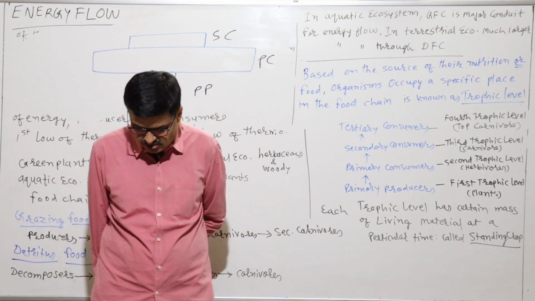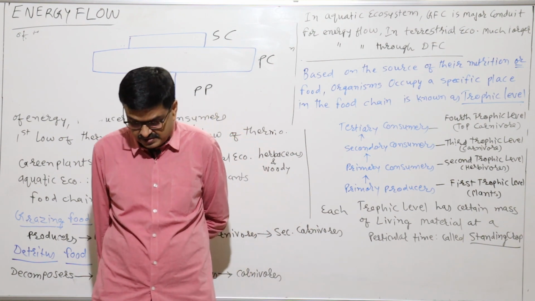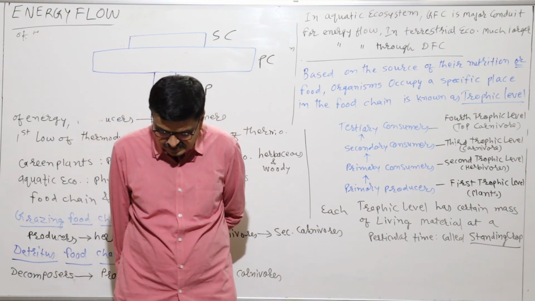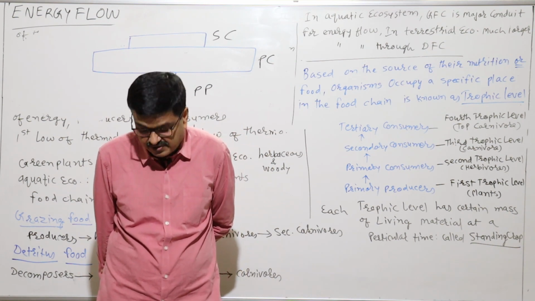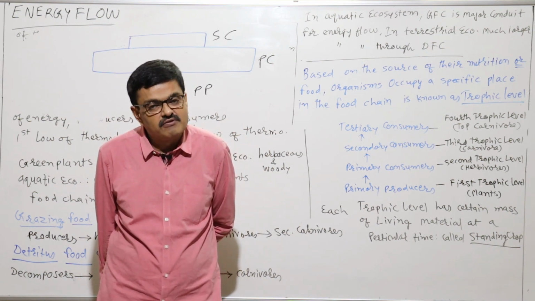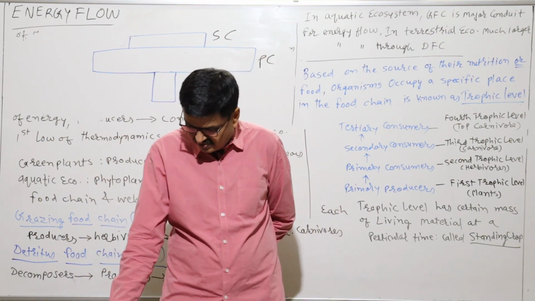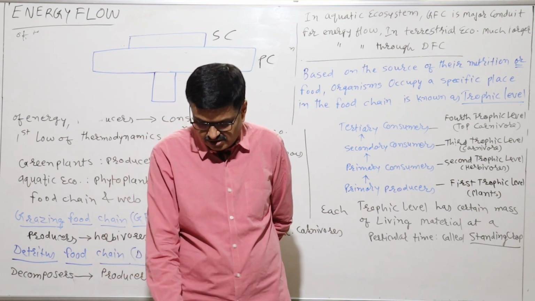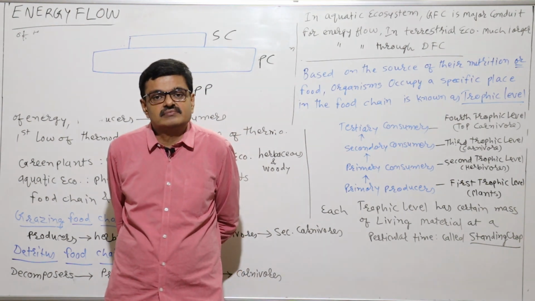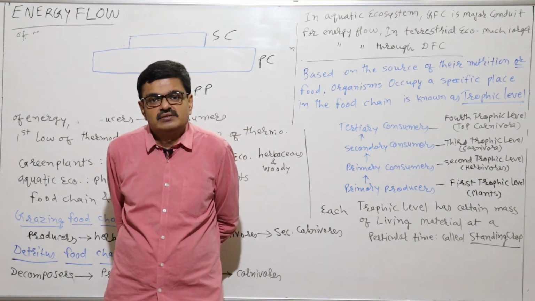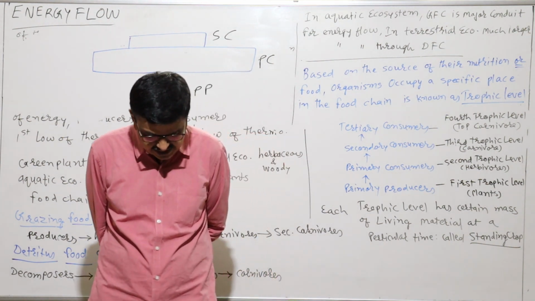Now, the pyramid of energy is always upright. This can never be inverted. You have to remember that, because whatever energy flows from a particular trophic level to the next trophic level, some is released in the form of heat. So the amount of energy gradually decreases, which cannot be obtained by any trophic level. And that is why it is always upright. That is given on your page number 249.